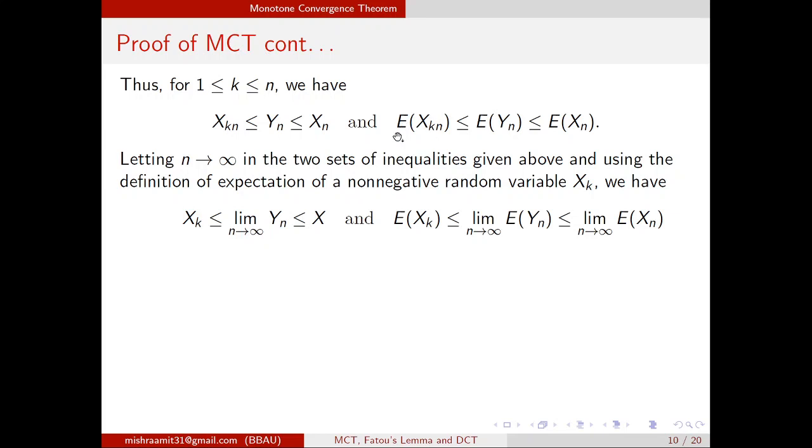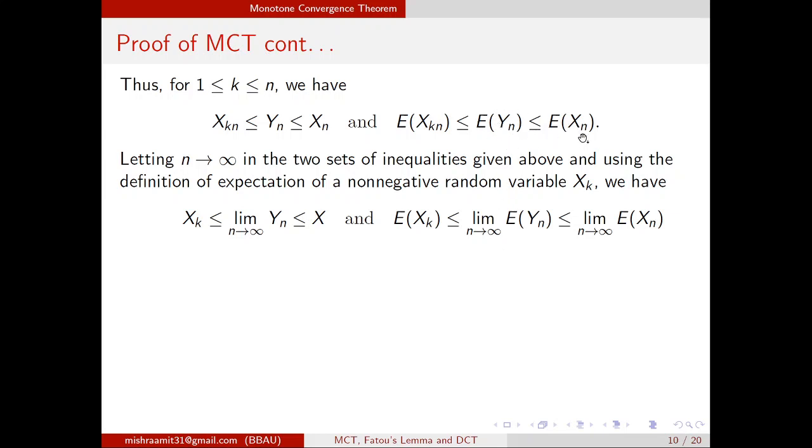Now this expected Xkn, you know that if you put the limit here, and since these Xkn are non-negative, non-decreasing simple random variables and they are converging to Xk, then the limit of expected Xkn will converge to expected Xk. Again, expected Yn, it will converge, we do not know where, but I can take the limit because this will also be a non-decreasing sequence.